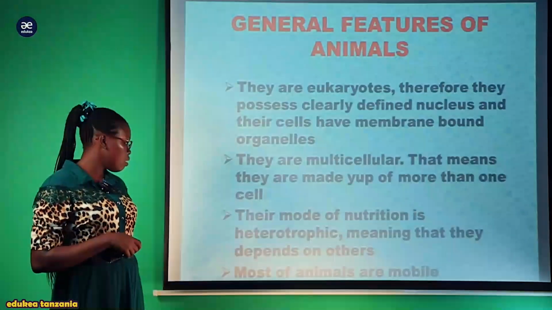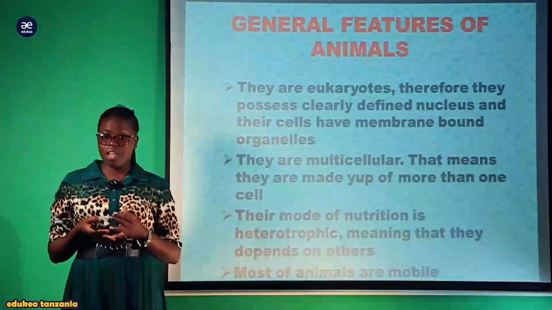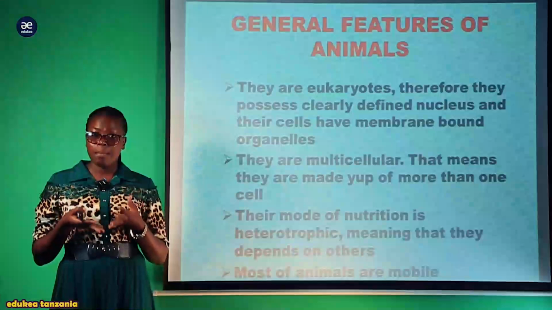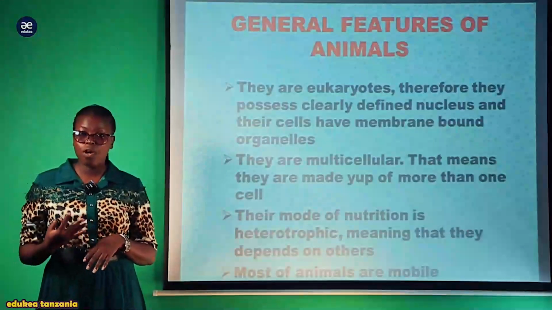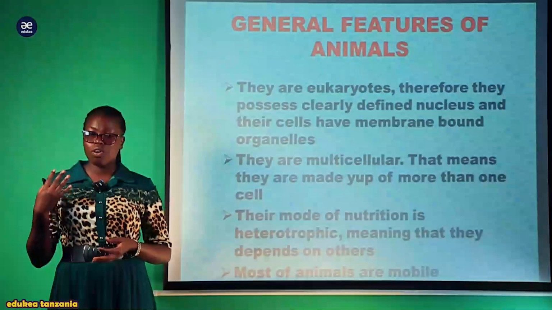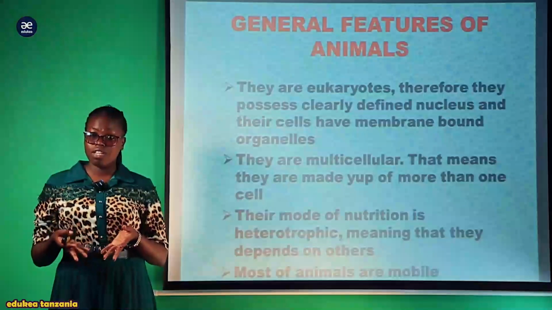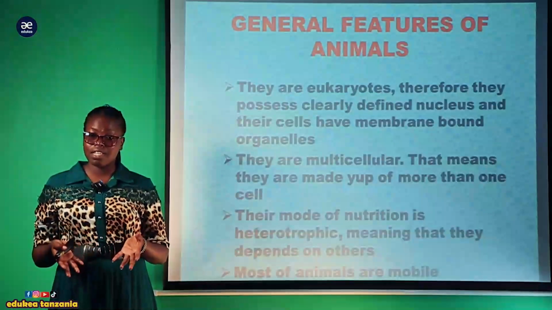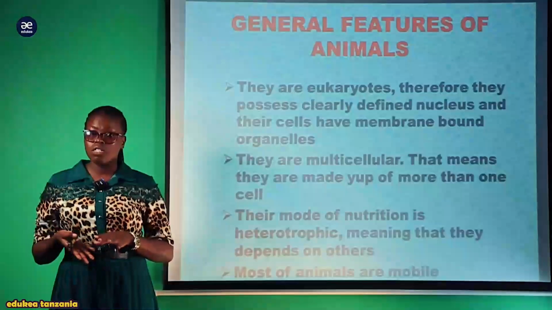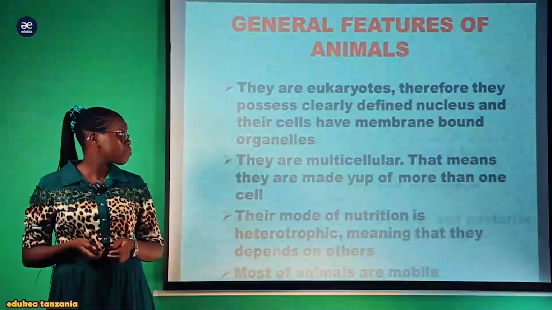of food. Also, most animals are mobile, meaning that most of them have the ability to locomote. Locomotion is the ability of an organism to move the whole body from one place to another in search of food and mates. Locomotion is very important because it enables an organism to avoid danger. It is one of the defensive mechanisms. Take an example, a giraffe and a lion. It might locomote so as to get away from being eaten by the predator.